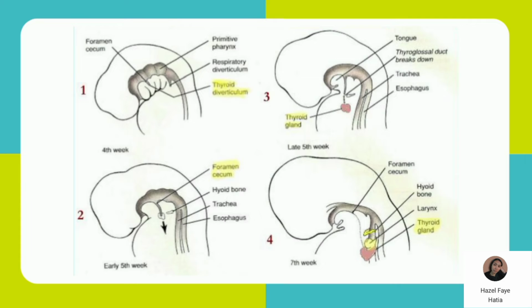So, dun sa 7th week, this is the last one, kapag na-reach niya na yung tracheal ring, yung thyroglossal duct will break down and eventually degenerates. So, ang final position ng thyroid gland is below the larynx, and it is located on the tracheal ring.